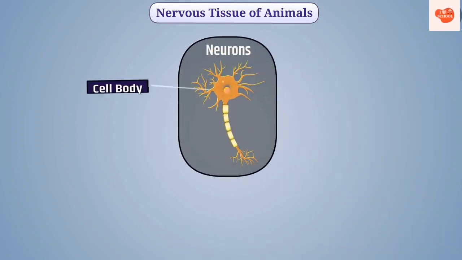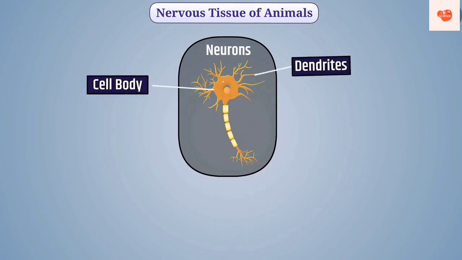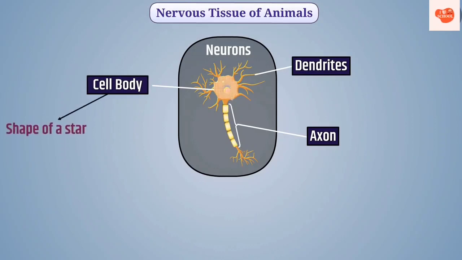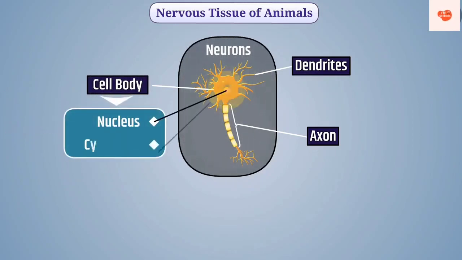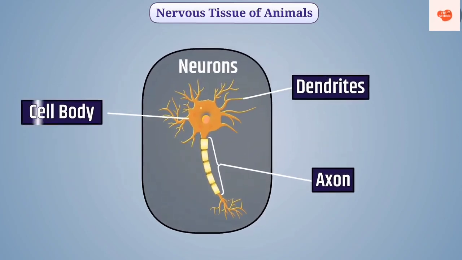Neuron is made up of cell body, dendrites, and axon. Cell body is star-shaped and is the main part of the neuron, which contains nucleus and cytoplasm. From the cell body, long and thin hair-like branches arise.